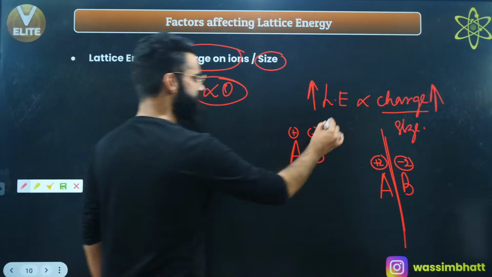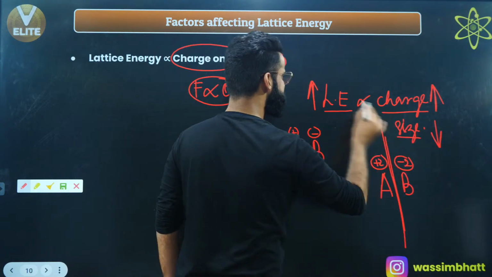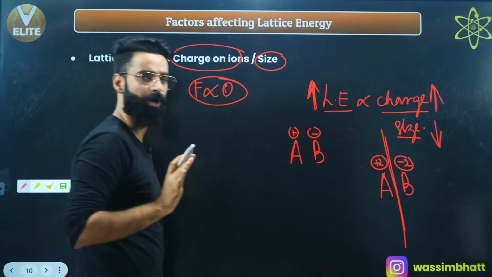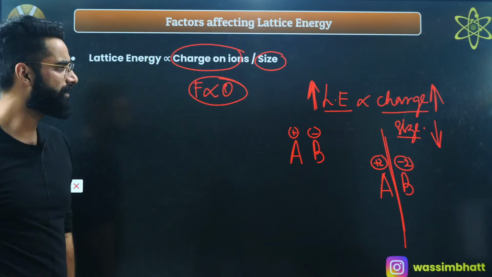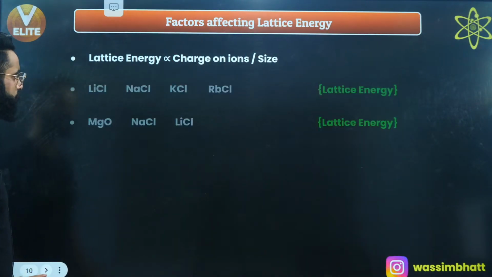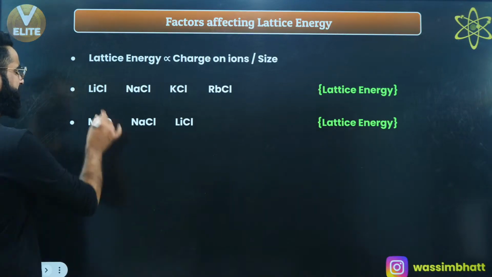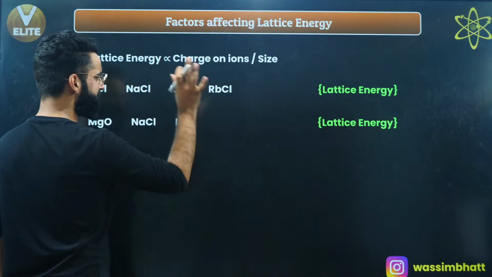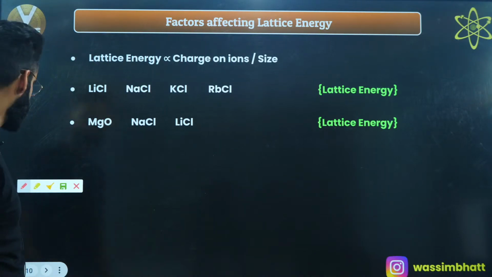Similarly, lattice energy is inversely proportional to size. The smaller the size, the more the lattice energy. In short, the larger the size of the ions, the less the lattice energy, right? Let's use this concept and try to solve a few questions. See exactly what the question is all about. I'm given LiCl, NaCl, KCl, RbCl, right? These are the compounds which are given to me. Have a look, guys.